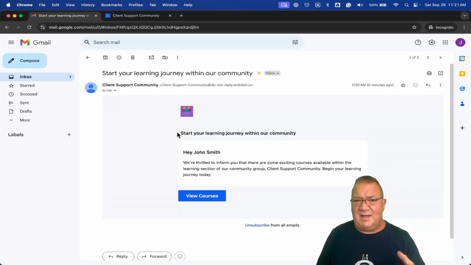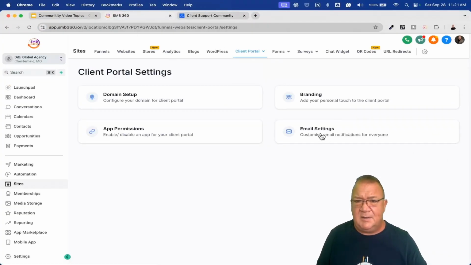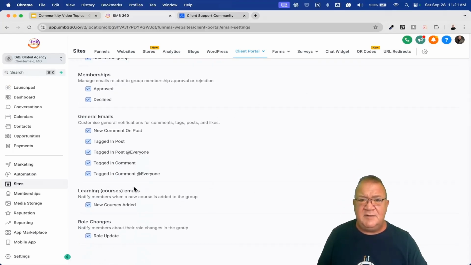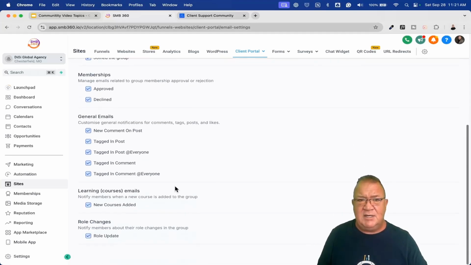Not yet. I did contact support about that, so none of these particular emails, and none of the emails that are in the, let me pop back over here, in the client portal settings here, none of these emails right here, as far as I know, can be edited. Right now, this is a feature that's coming. They do have this area here for you to be able to select this. So once this happens, you may not be able to control the emails that go out on this, which could suck, but we'll have to see how HighLevel handles that.